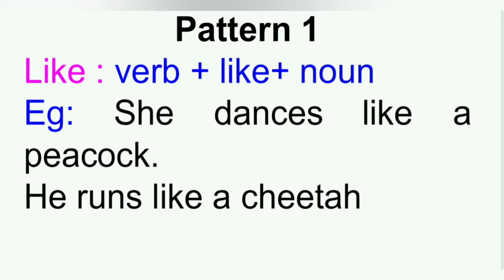First, verb plus like plus noun. For example, she dances like a peacock. Second one, he runs like a cheetah. When we take the first example, she dances like a peacock. Here, the dancing of a girl is being compared to that of a peacock by using the word like. In the second example, he runs like a cheetah. The running speed of a boy is being compared to the cheetah by using the word like.